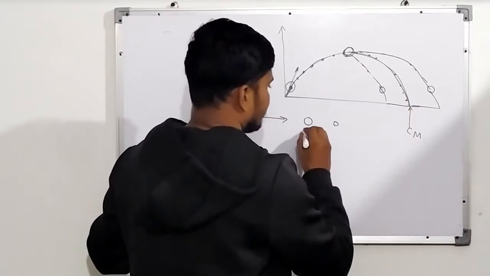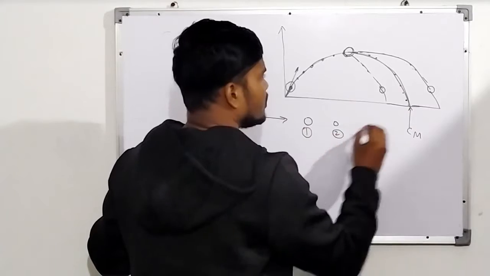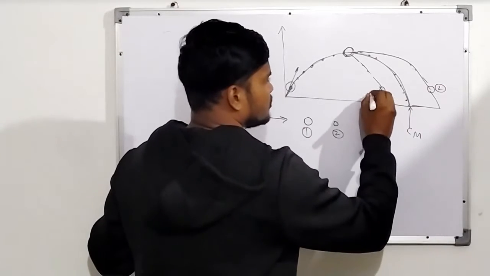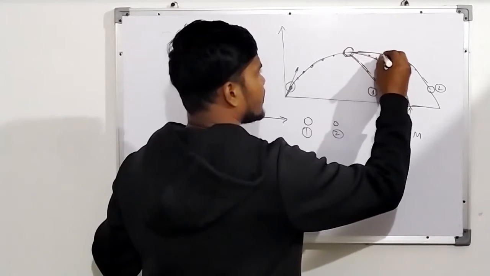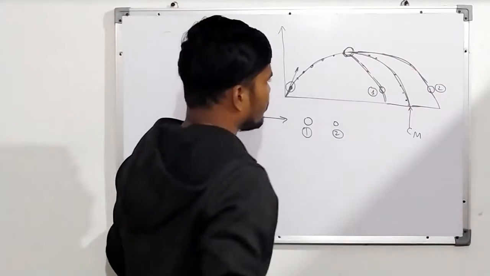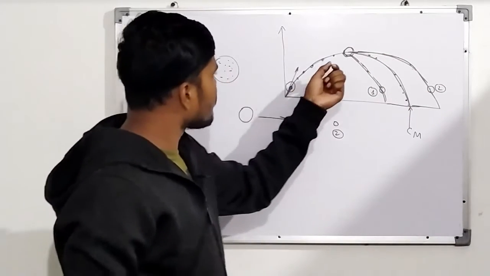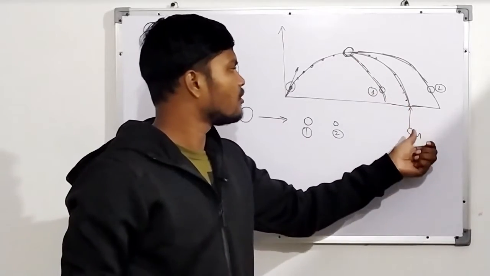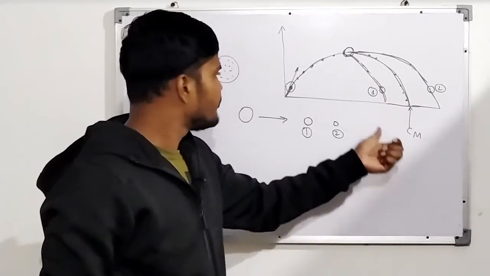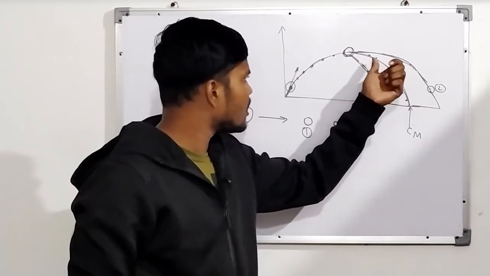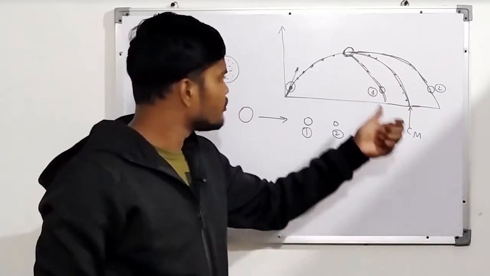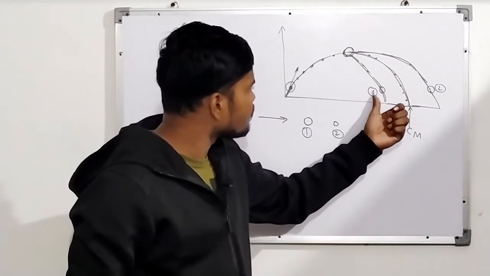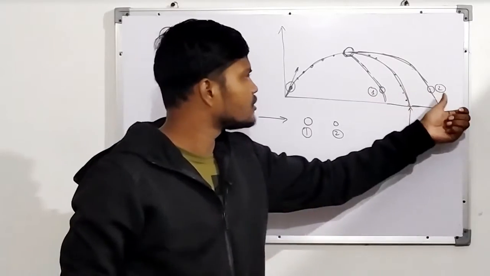Maybe this particle is 1, this particle is 2. Maybe this particle is too heavy, so it lands there, and the other is light, so it lands there. But you have to follow the trajectory of the center of mass. If you know the trajectory of the center of mass, you know the range, the time period, then you can calculate where 1 has landed and where 2 has landed.